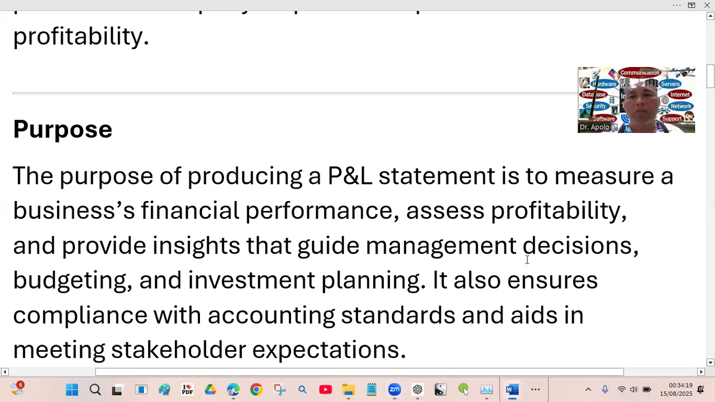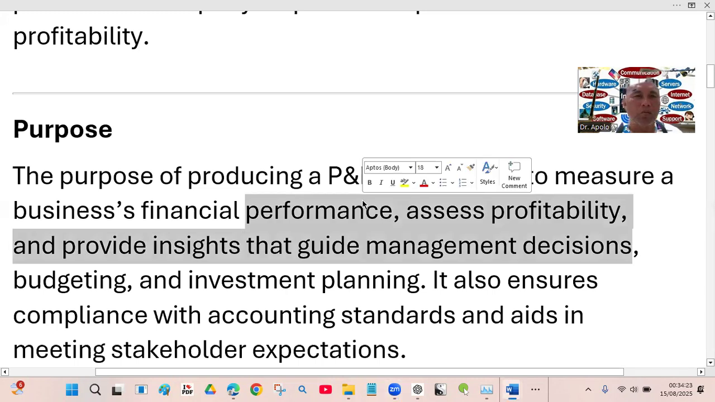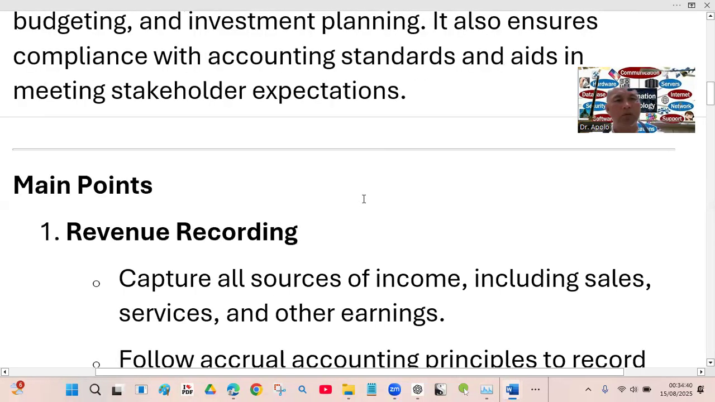So management is not blinded. They have a basis in closing a shop or expanding, like this one. Decisions, budgeting, and investment planning. So P&L also ensures compliance with accounting standards and aids in meeting stakeholders' expectation. So let's have our main points, which is revenue recording.